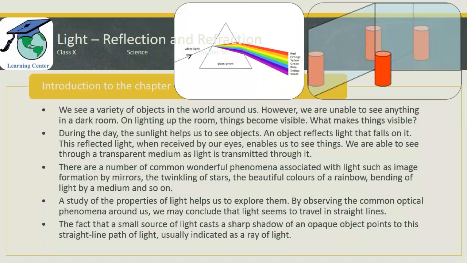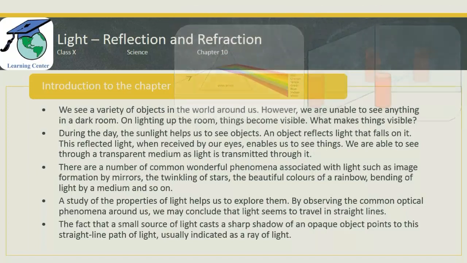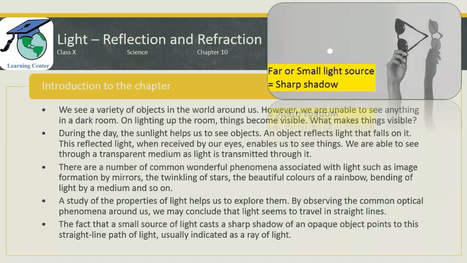And this is also true for the source of light which are very far away. For example, the sun. We know that the sun is far away from the earth, and the size of the sun is more than the size of the earth. But still, what we see, the shadow created by the sun is very sharp.